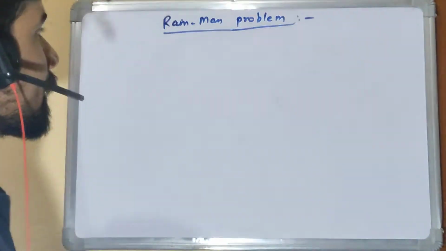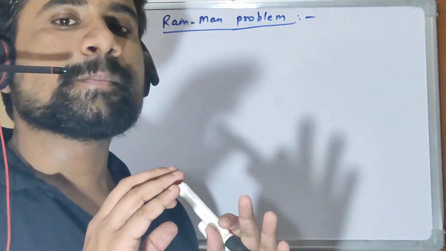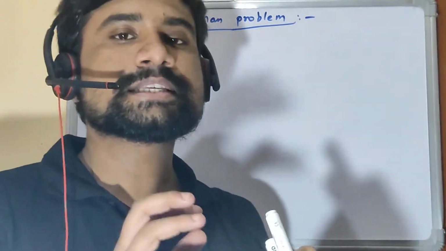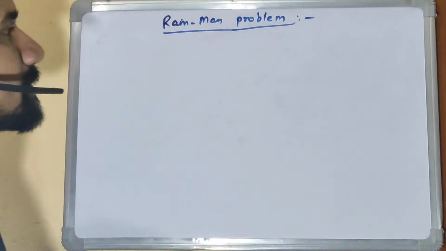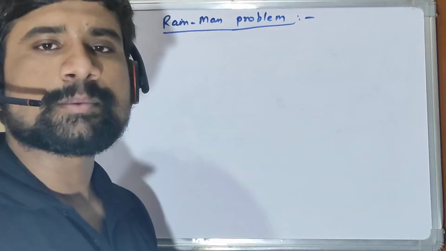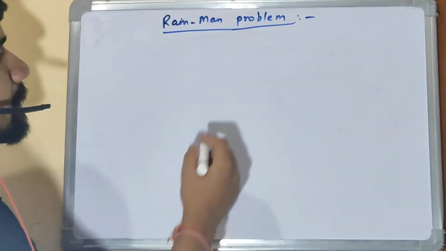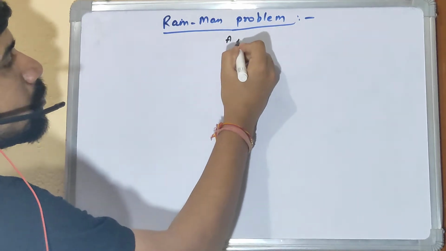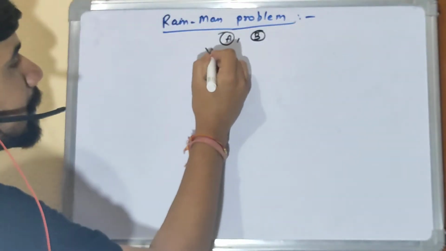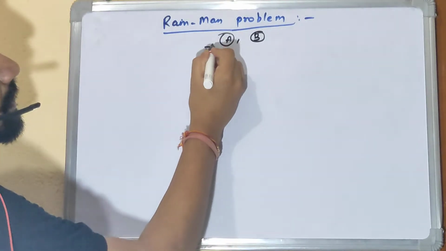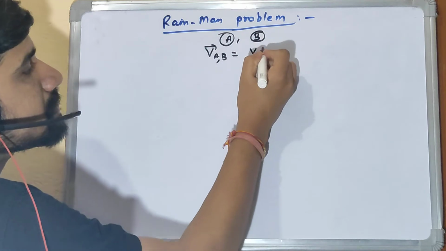So whenever we specify any velocity and don't mention any reference frame, this is basically in the ground frame. Before going into the man problem, let's understand that if A and B are two bodies, the velocity of A with respect to B is indicated by V(A,B), and this is given by VA minus VB.